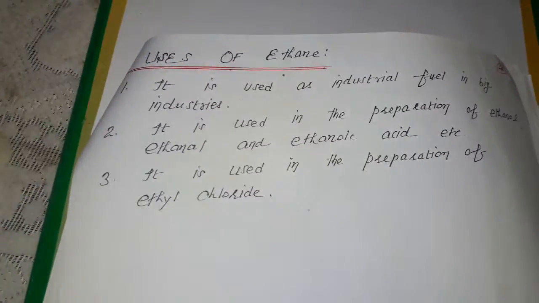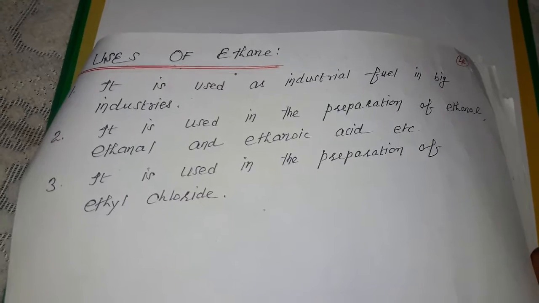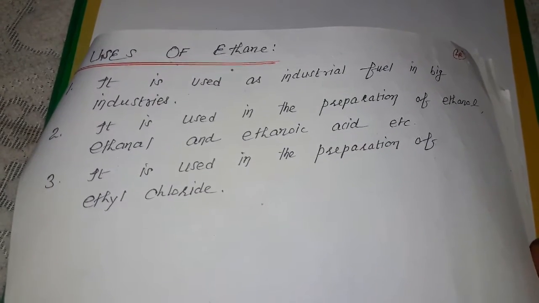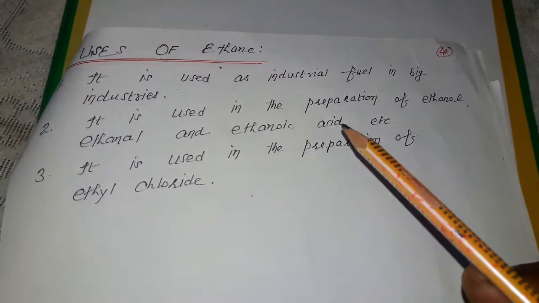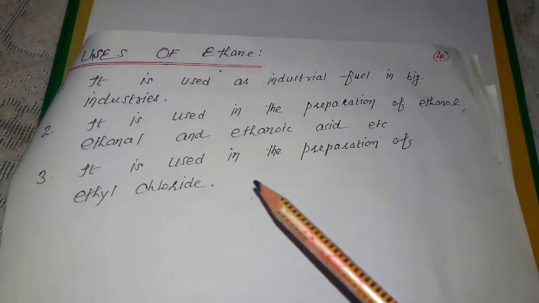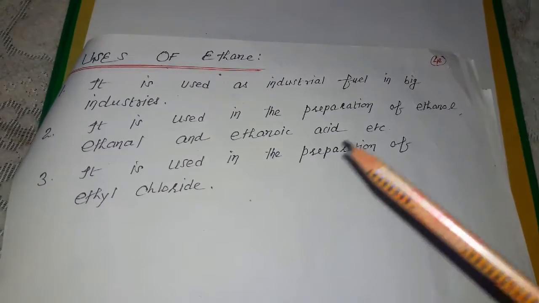After this, the uses of ethane. It is used as industrial fuel in big industries. It is used in the preparation of ethanol, ethanal, ethanoic acid, etc. It is used in the preparation of ethyl chloride.